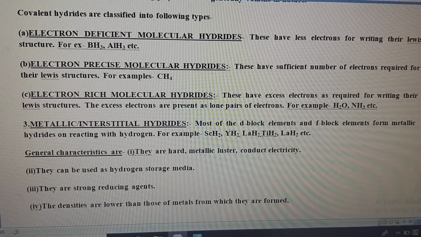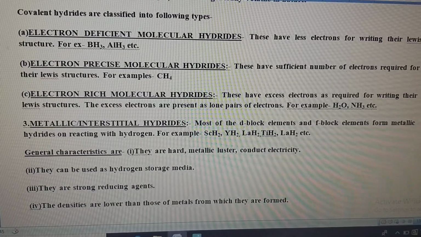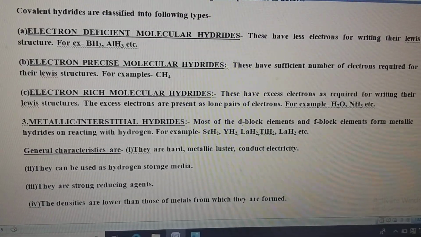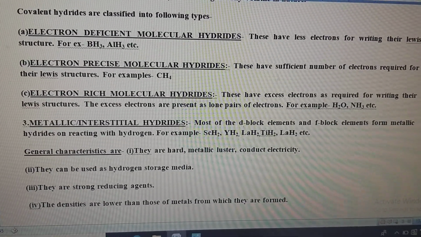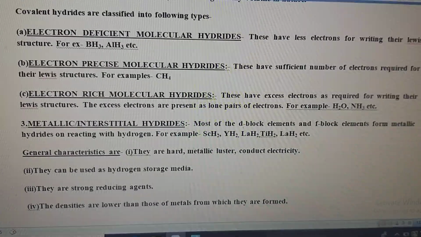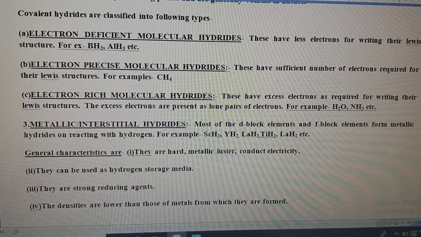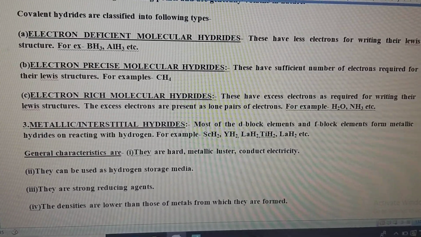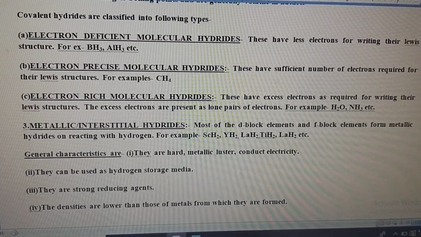Mainly they are used for hydrogen storage. They are strong reducing agents, and their densities are lower than those of the metals from which they are formed. So this is all about the hydrides, which are the binary compounds of hydrogen with any other element.